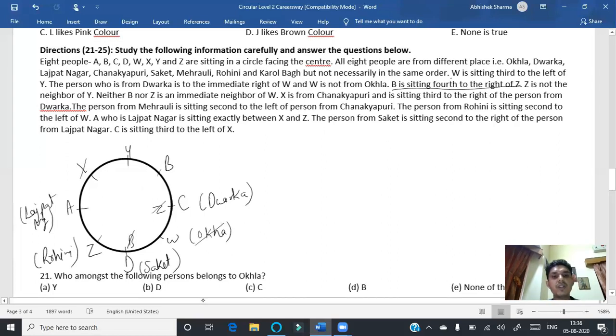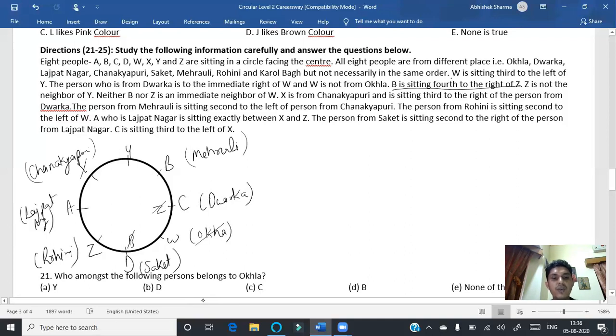Thereafter, the person from Mehruli is sitting second to the left of the person from Chanakyapuri. So definitely Chanakyapuri should be here. And Mehruli must be here because he is saying that the person from Mehruli is sitting second to the left of the person from Chanakyapuri. The person from Rohini is sitting second to the left of W. So this has been done.